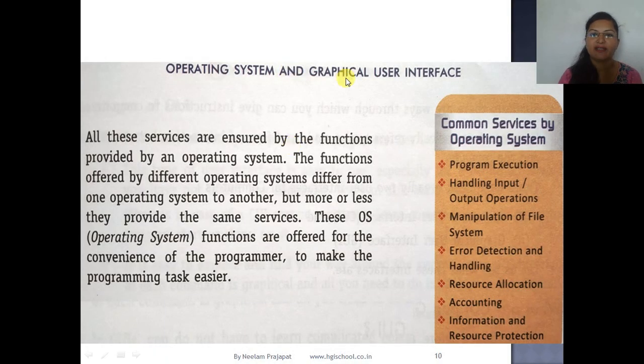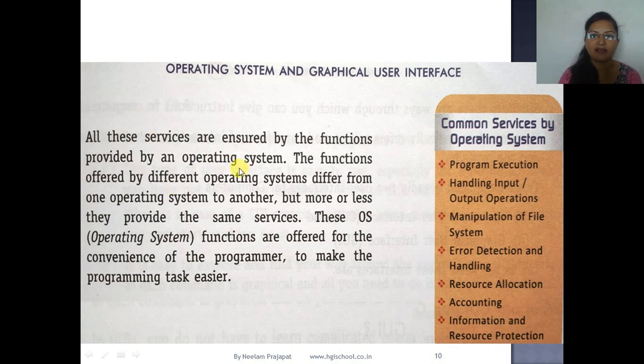Now, operating system and graphical user interface. All these services are ensured by the functions provided by an operating system. We have studied all the services provided by the operating system: program execution, handling input output, manipulation of files, error detection and handling, resource allocation, accounting, and information and resource protection.